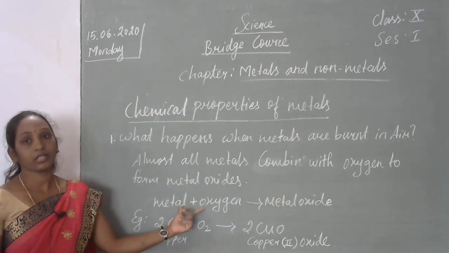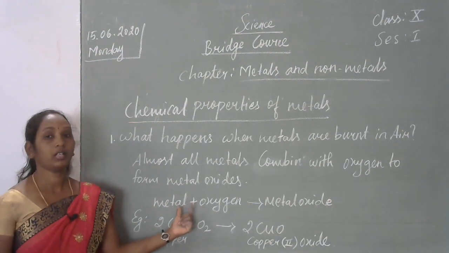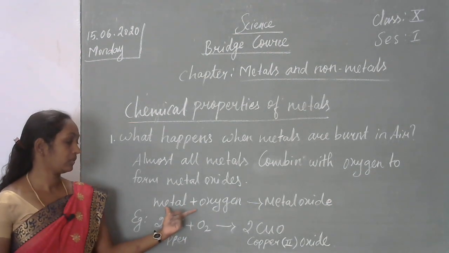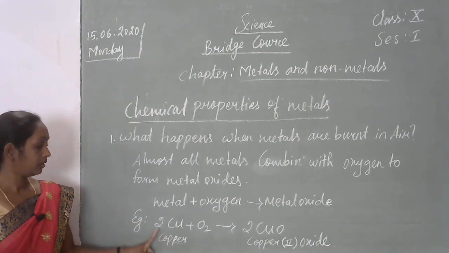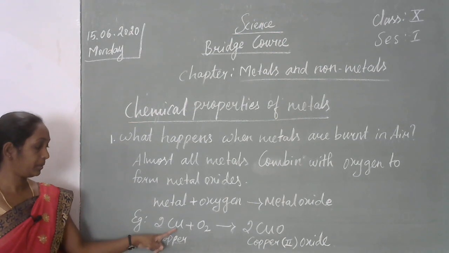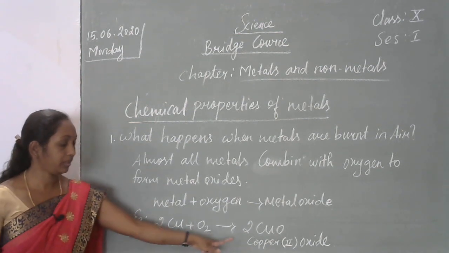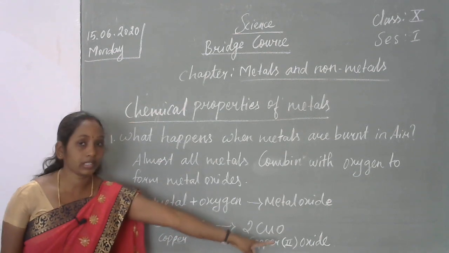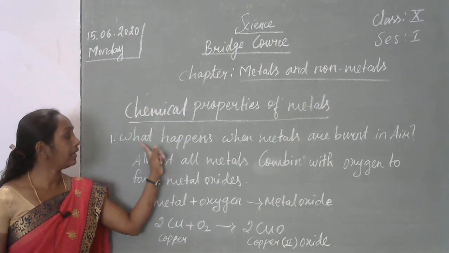In the previous class you studied chemical reactions and molecular formulas. Now for example, 2 molecules of copper combine with oxygen to give copper oxide. This is the chemical reaction. Example for the chemicals.